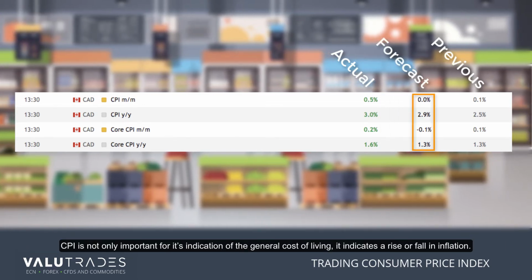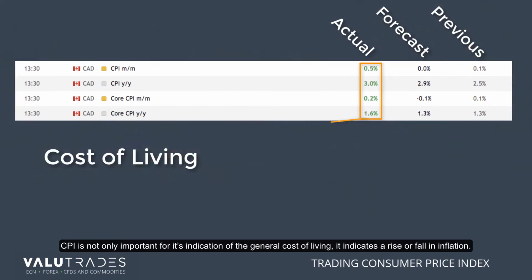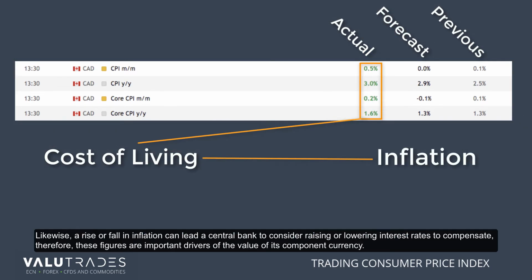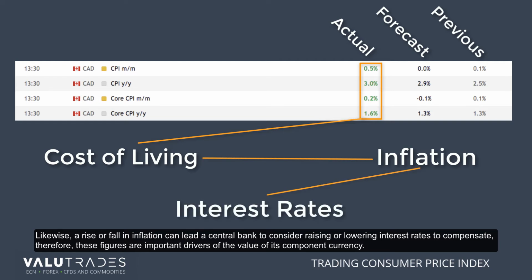CPI is not only important for its indication of general cost of living, it indicates a rise or fall in inflation. Likewise, a rise or fall in inflation can lead a central bank to consider raising or lowering interest rates to compensate. Therefore, these figures are important drivers of the value of its component currency.